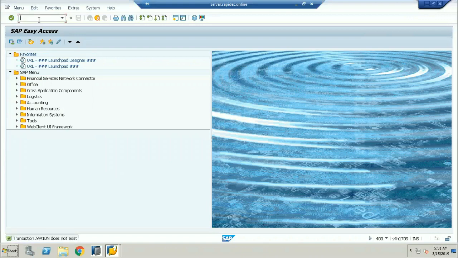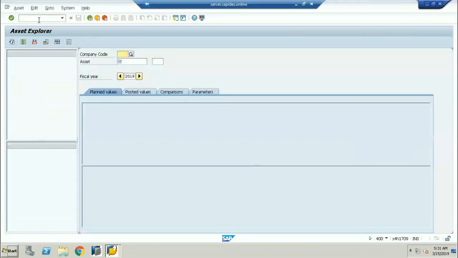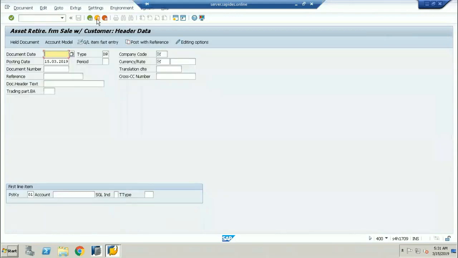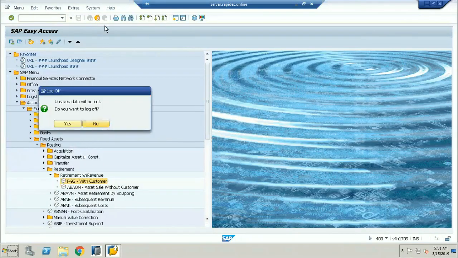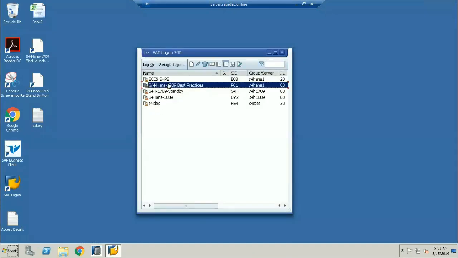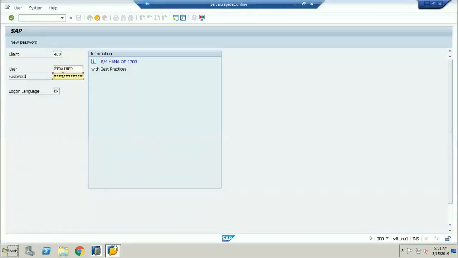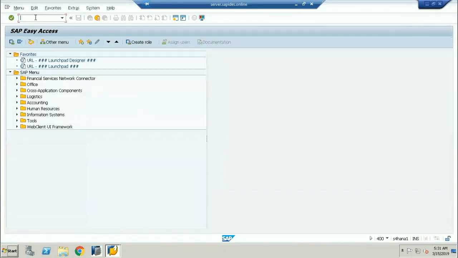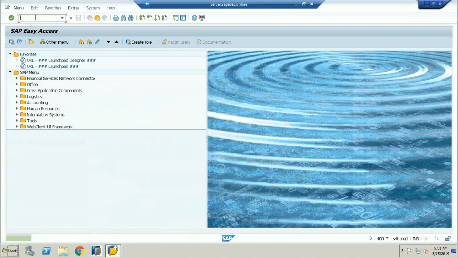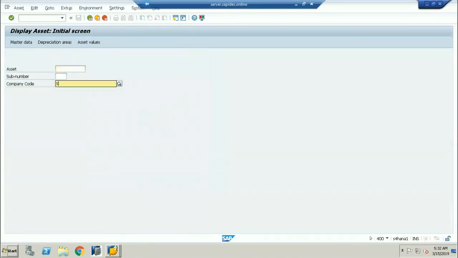First of all, let me go to AW01N. We know that AW01N is the display of the assets. I'm looking for one asset. Not in this server, we are using the regular server. AW01N, AS03. I'm going for one company code and I'll display the asset number.